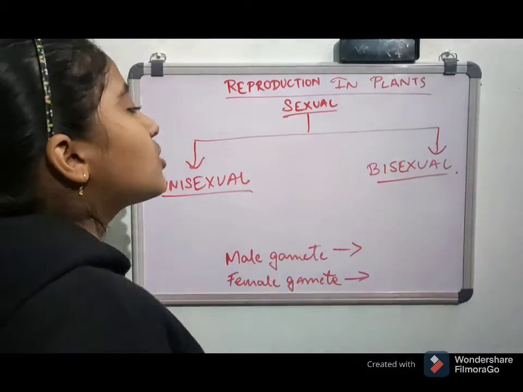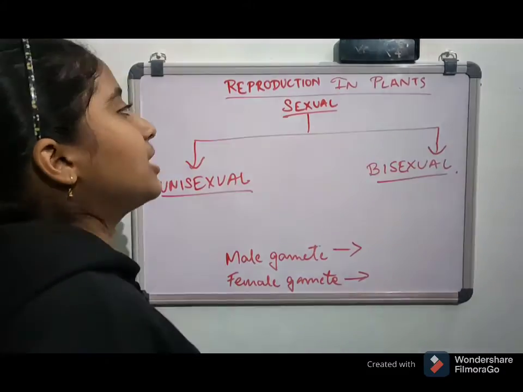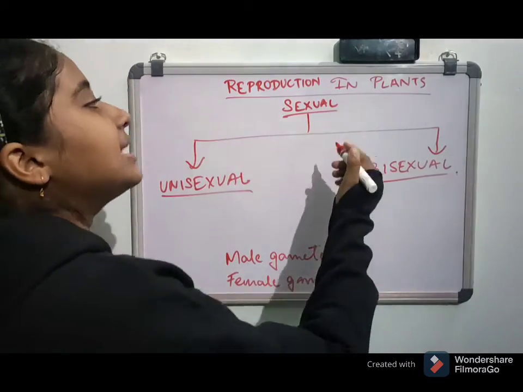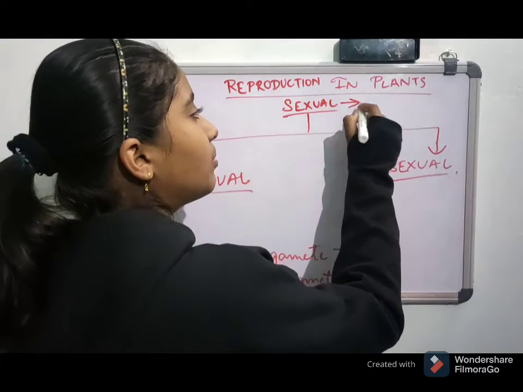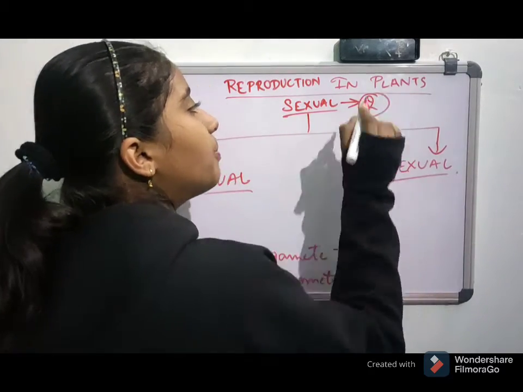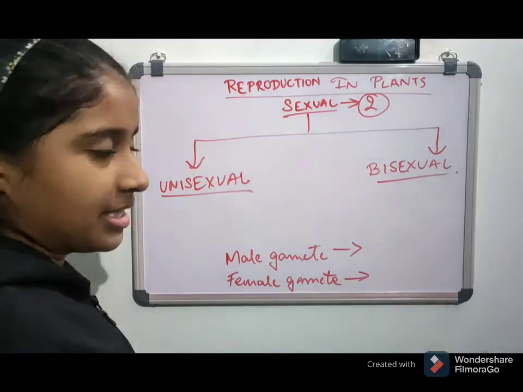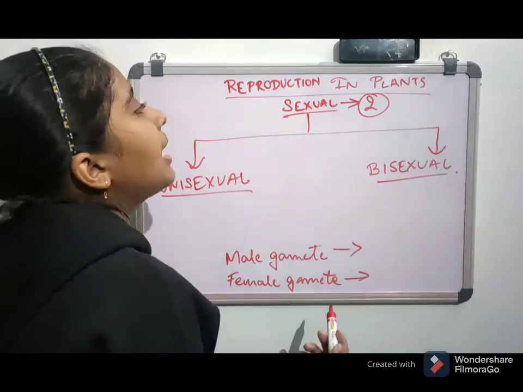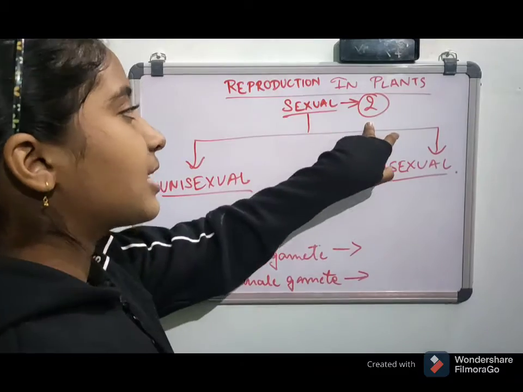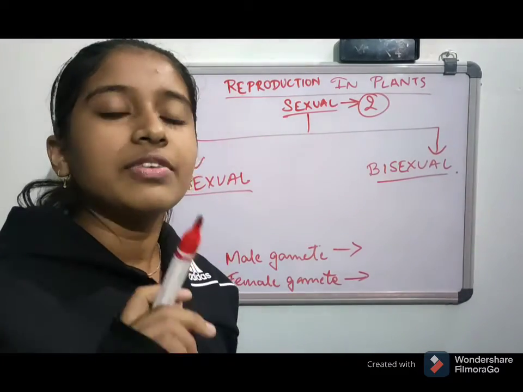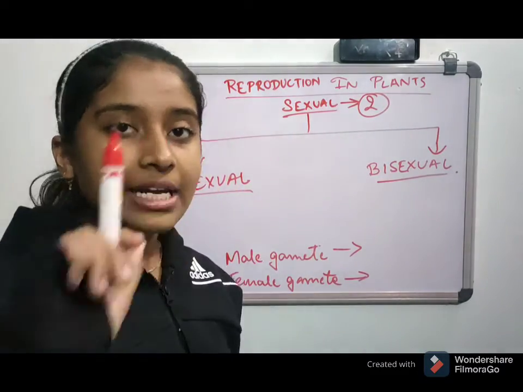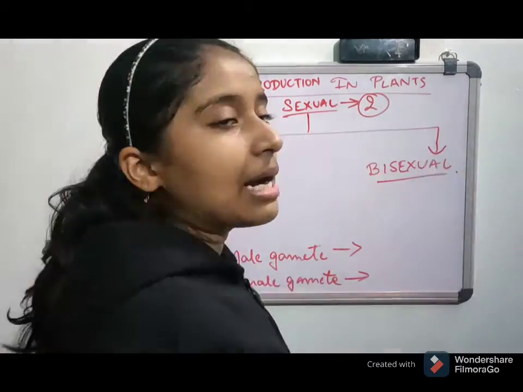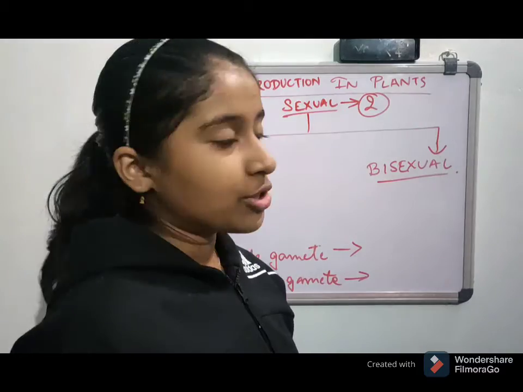So first of all, let me tell you what sexual means. Sexual means that two parents are required. How many parents are required? Two parents will be required. In asexual means, as I told you, only one parent is required. And sexual means two parents are required, and in that also there will be a male parent and a female parent. Obviously, a male gamete should be there and a female gamete should be there.